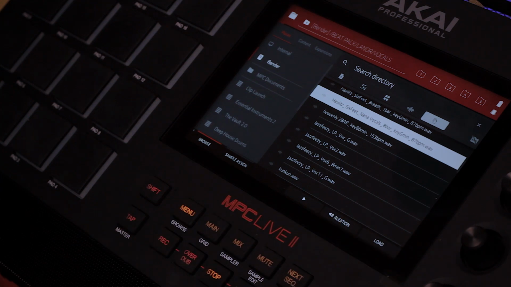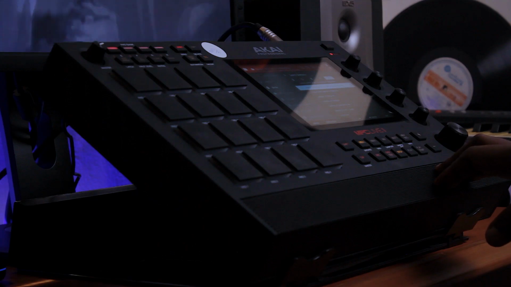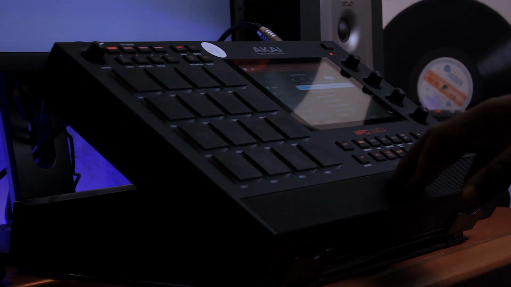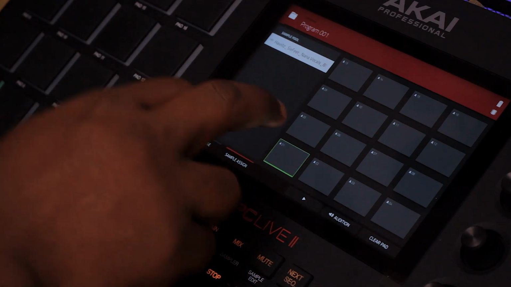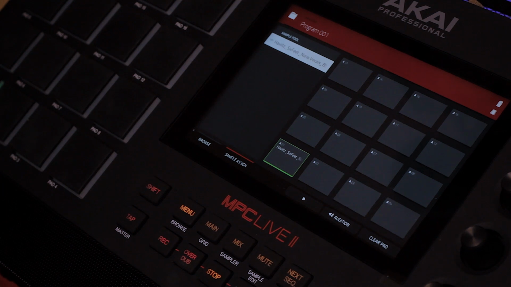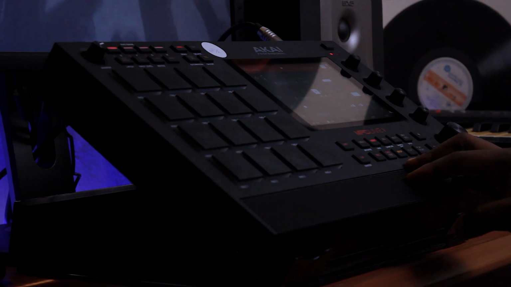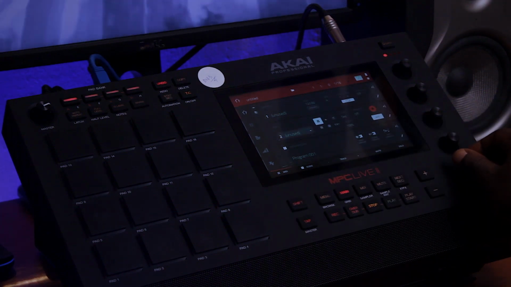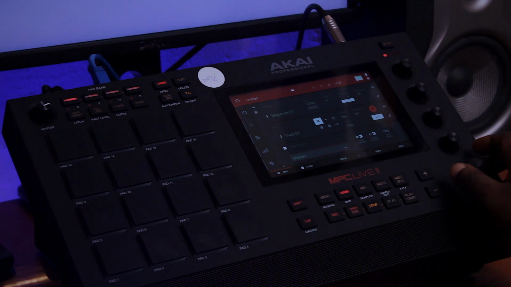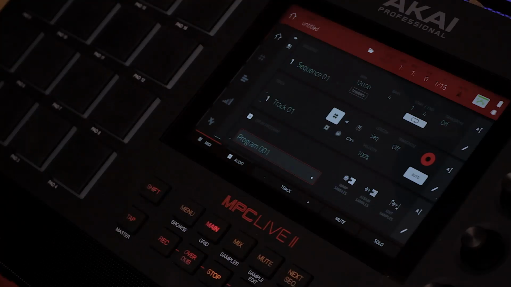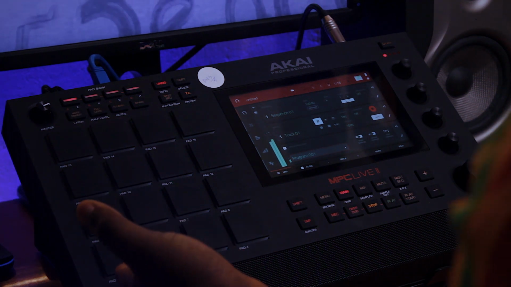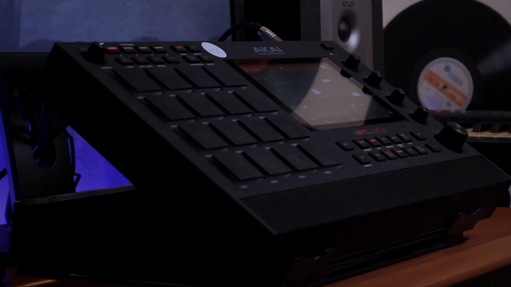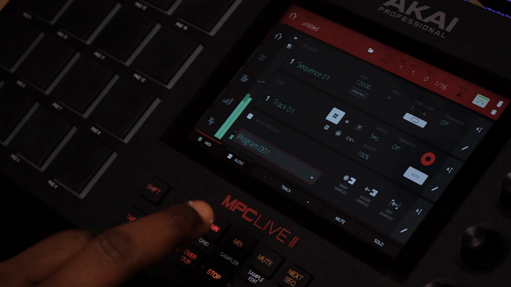So I load it and stop. If I come to sample assign, let me just put it on the very first one we have here. Click on it. Go back to my main. Now it's already on program one. If you go to program and press this, yes. So that's what we have.